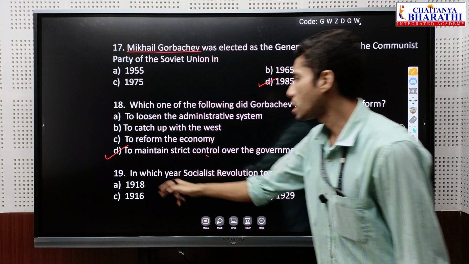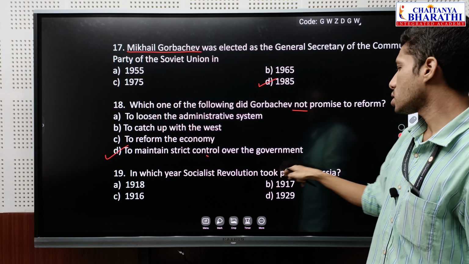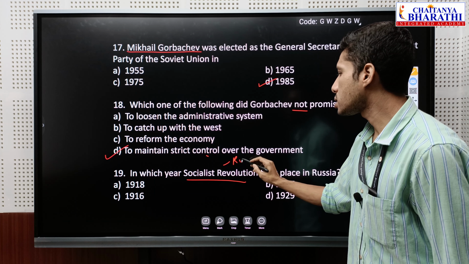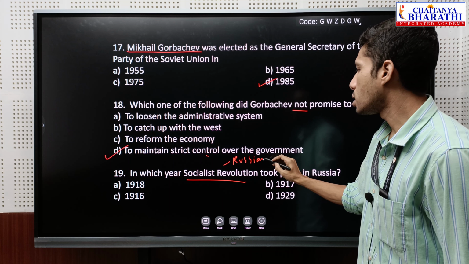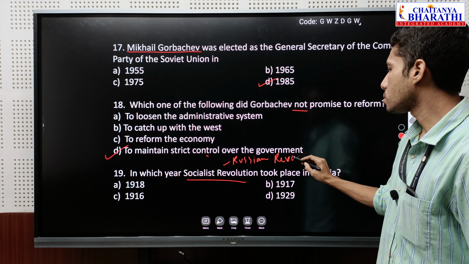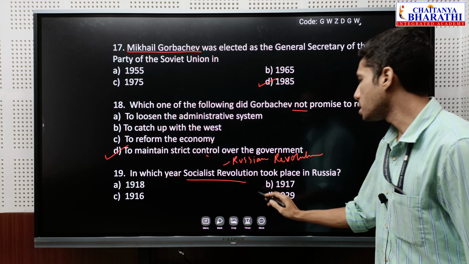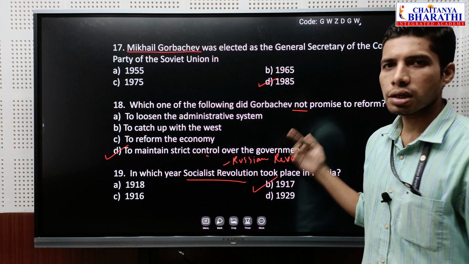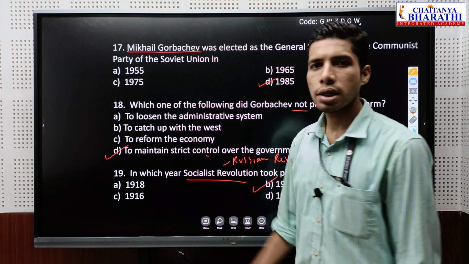So next question, in which year did the socialist revolution take place in Russia? Socialist revolution, which is also known as the Russian Revolution, happened in 1917, and Vladimir Lenin played an active role in this revolution. So let us go to the next question.